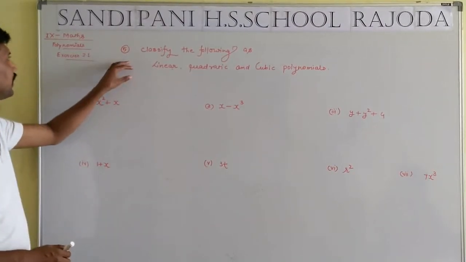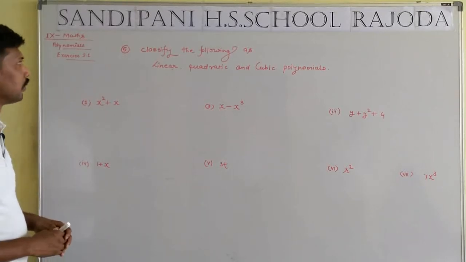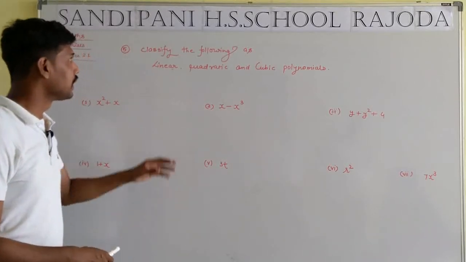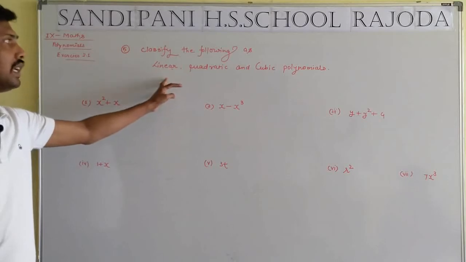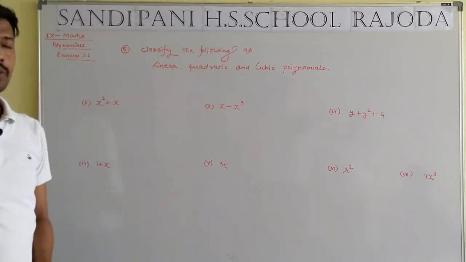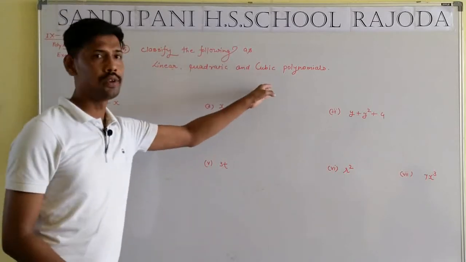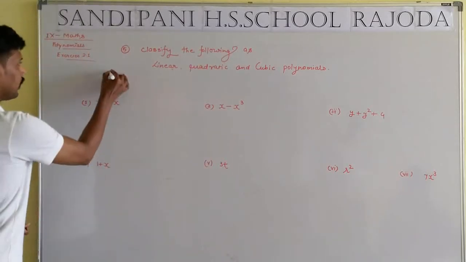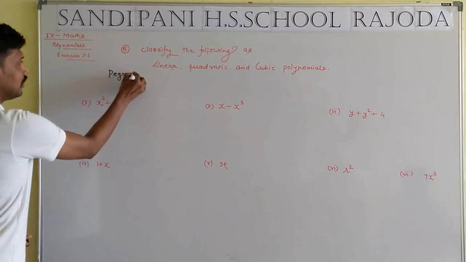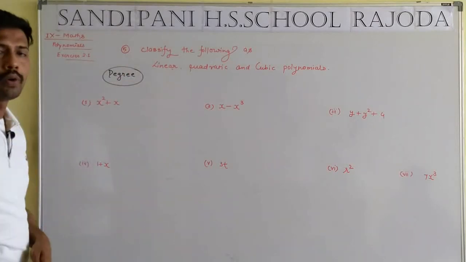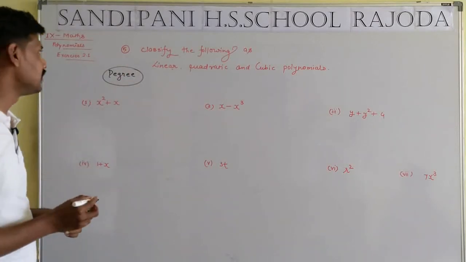Student, last question of exercise number 2.1. What is the demand of the question? Classify the following as linear, quadratic and cubic. What is the basic difference between linear, quadratic and cubic? When we talk about a particular degree, as you know, the maximum power of an expression is known as the degree.